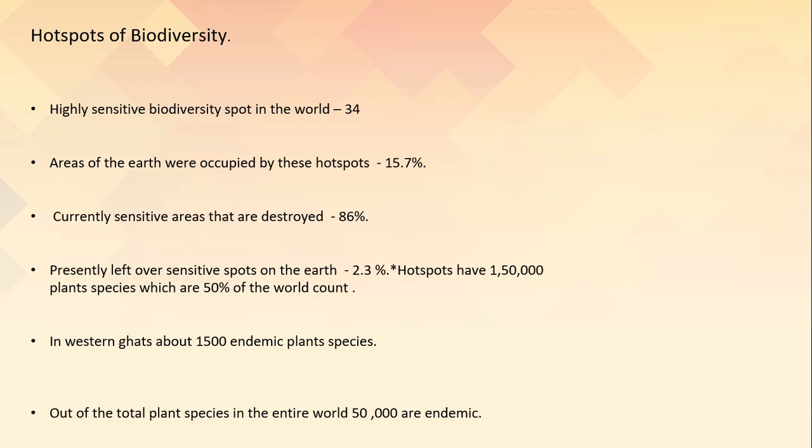Hotspots have 150,000 plant species which are 50% of the world count. In Western Ghats, about 1500 endemic plant species are there, and out of the total plant species in the entire world, 50,000 are endemic plants.